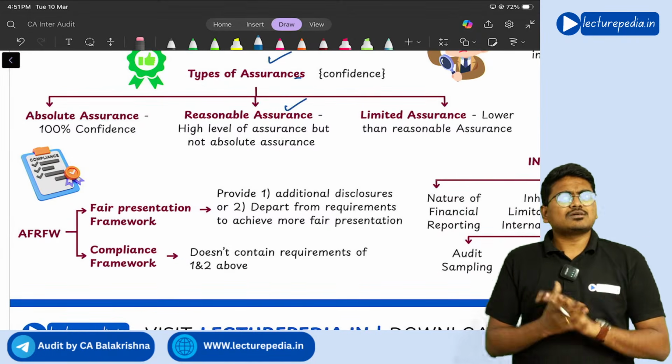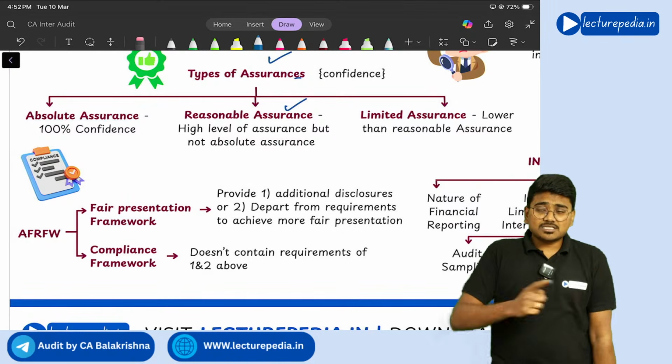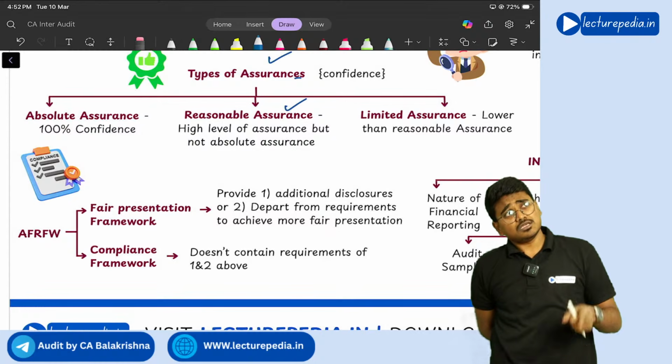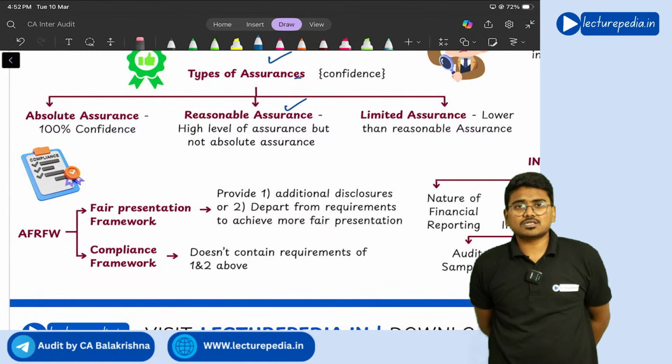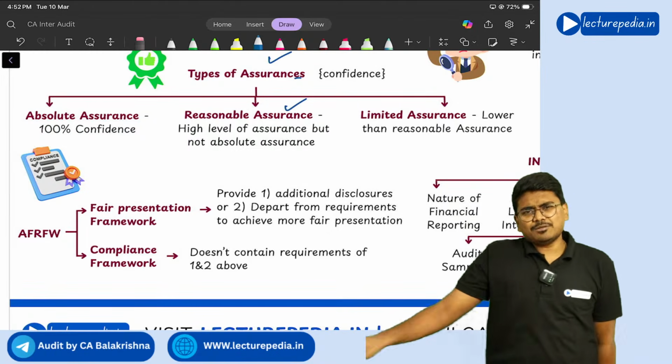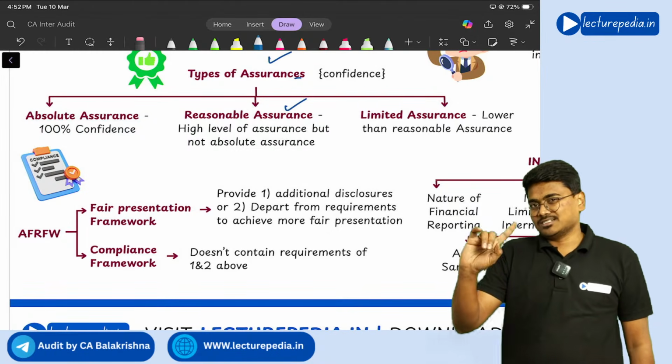Now, what is reasonable assurance? Reasonable assurance is a high level of assurance, but not absolute assurance. What is that high level of assurance? You can say 99% confidence, but not 100%.